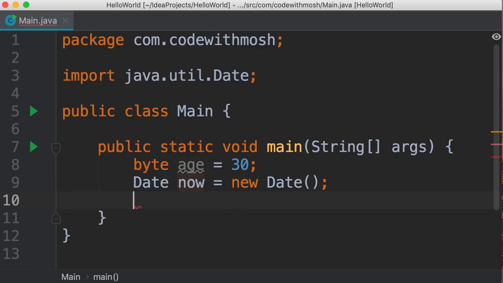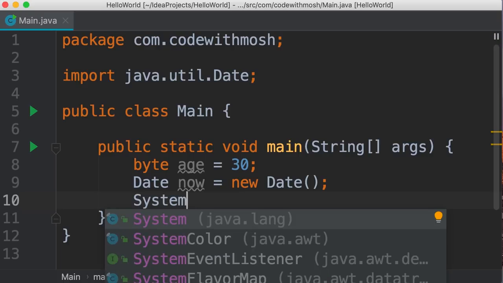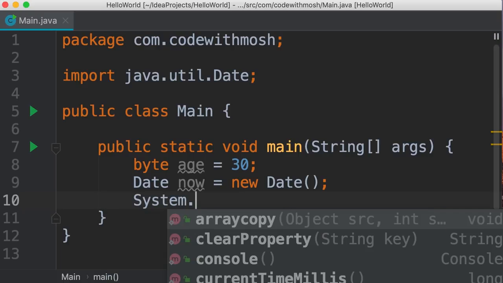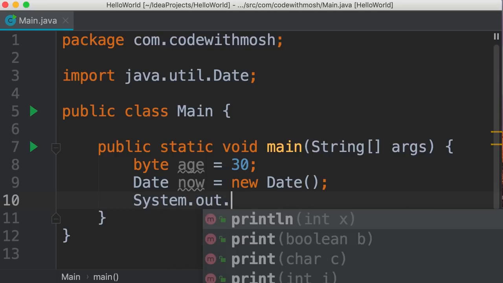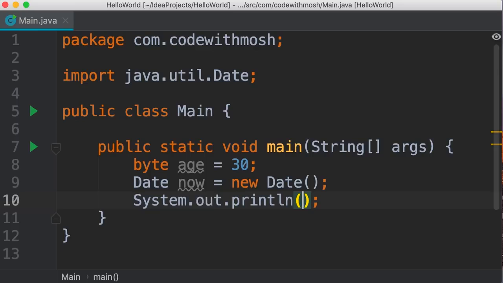Now let's delete this line and instead print the value of this data object. So once again, we can type system. This is a class, so we can use the dot operator to access its members. Here we have out, which is a field. And the type of this field is PrintStream, which is another class in Java. So once again, we can use the dot operator and call the println function.